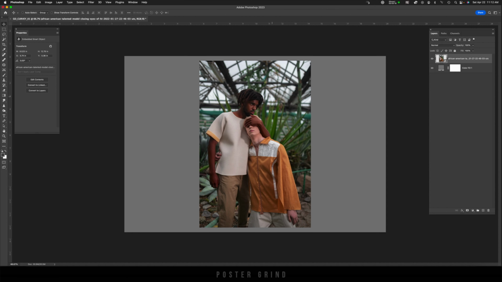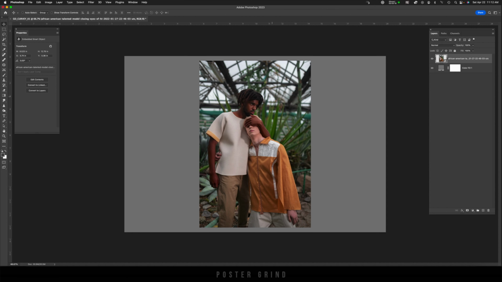Now go ahead and just hide your image by hitting the eyeball. And then let's go ahead and make our halftone lines by hitting New Layer and then going to your rectangle tool. And then with your rectangle tool, actually I'm going to zoom in just a tad by hitting Command plus. And then with your rectangle tool, go ahead and create a rectangle, making sure that it hits the other side of your canvas like so.